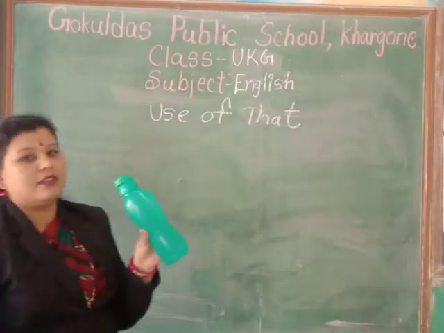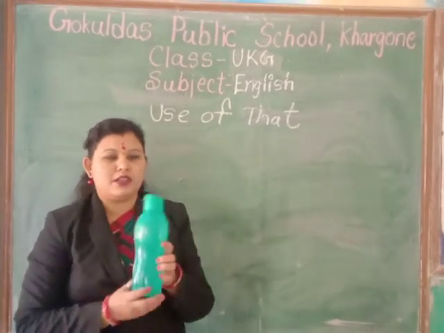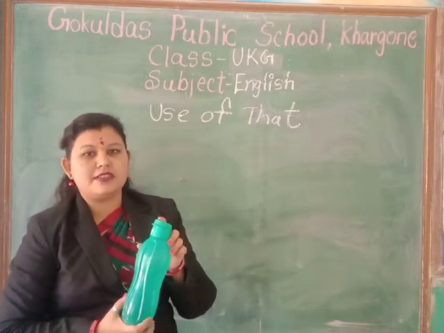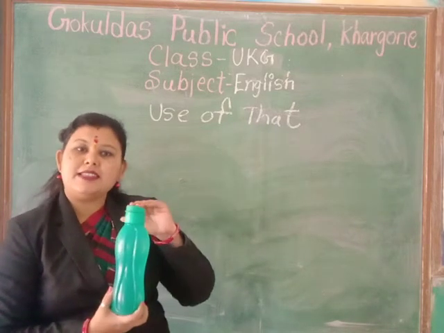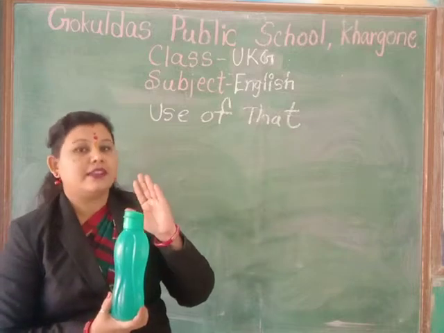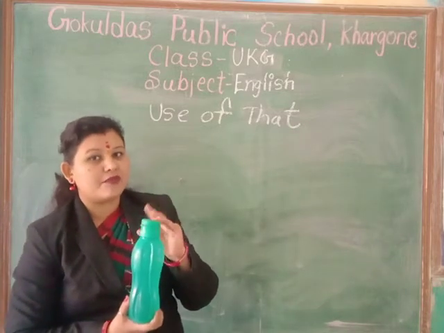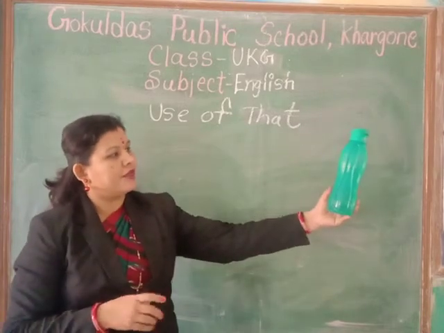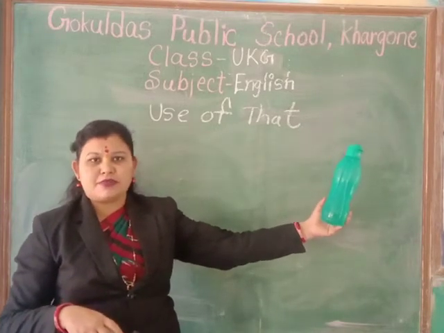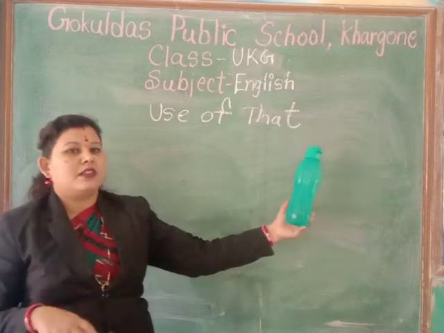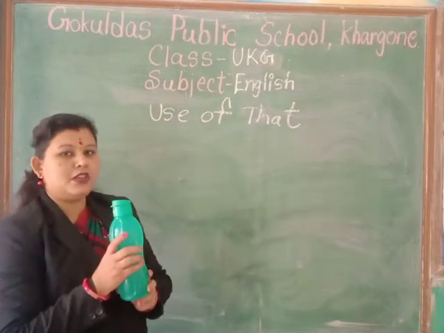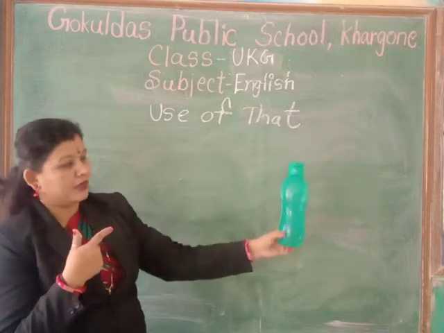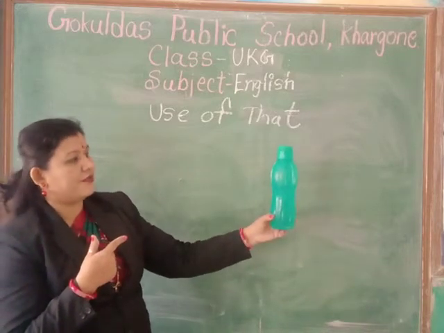See the bottle. Where is the bottle? The bottle is near with me. Yes. So what do I use here? This. This is a bottle. Now see the bottle. Is the bottle near with me or far from me? Now the bottle is far from me. Okay. So what do I use here?